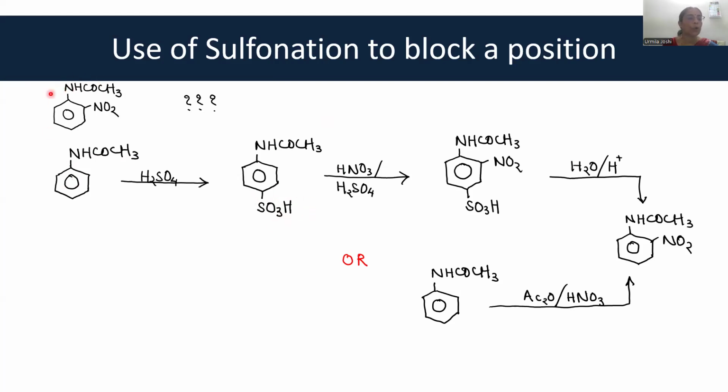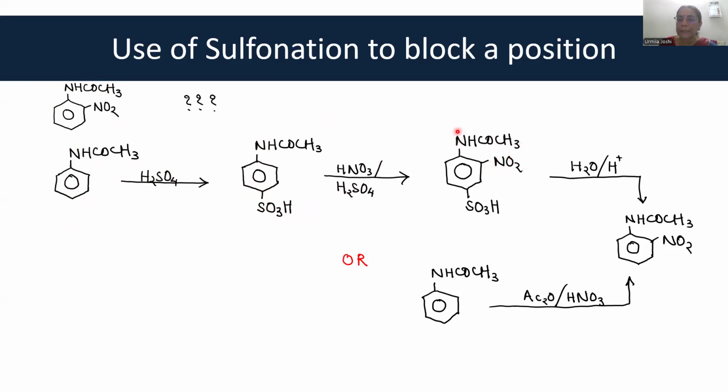Just see, if you want ortho-nitroacetanilide, start with acetanilide. First, sulfonate it. The incoming group is going to go at para position, right? SO3H group goes at para position. Now, if you nitrate, the para position is blocked. And so the nitro group has to go to ortho position. So the nitro group goes to ortho position.